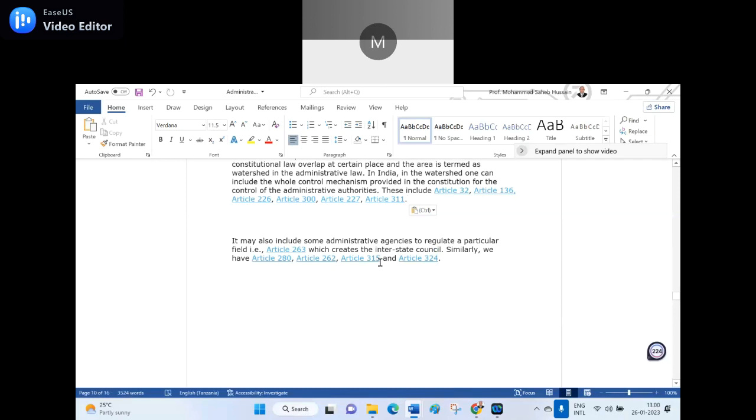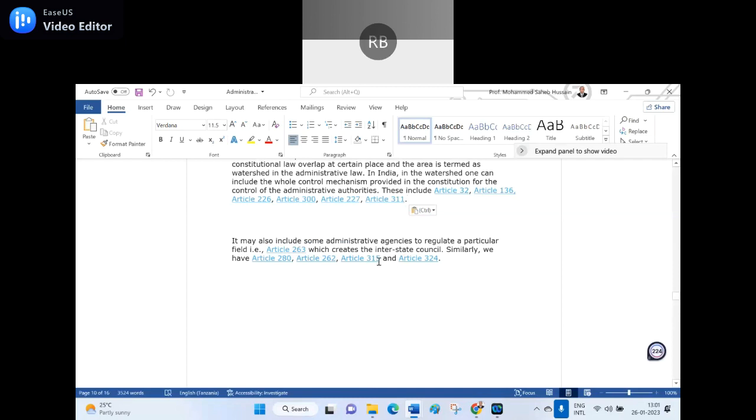So if I give Article 316 in the option, in addition to Article 280 and Article 262, then you have to pick out which one is the wrong answer. So only these are there: 280 is there, 262 is there, 315 is there, and 324 is there. I will give all of these, but I can add one more here.